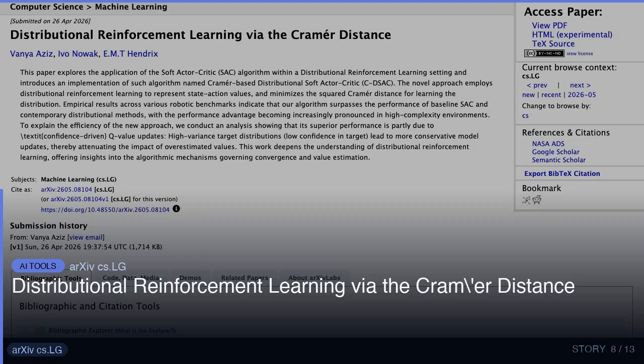Abstract: This paper explores the application of the soft actor-critic, SAC, algorithm within a distributional reinforcement learning setting and introduces an implementation of such algorithm named Cramér-based distributional soft actor-critic, CDSAC. The novel approach employs distributional reinforcement learning to represent state action values and minimizes the squared Cramér distance for learning the distribution. What I like is how composable this is with existing stacks.